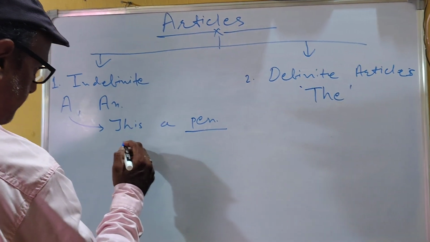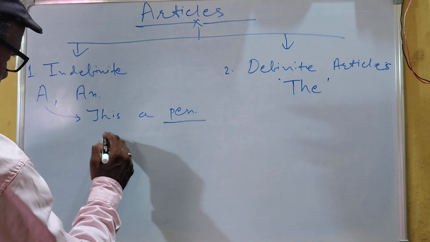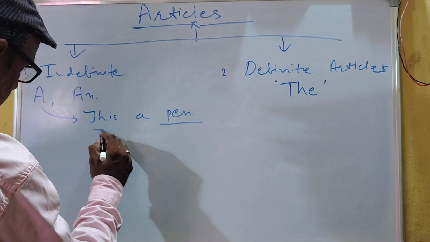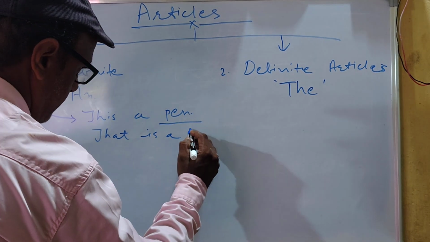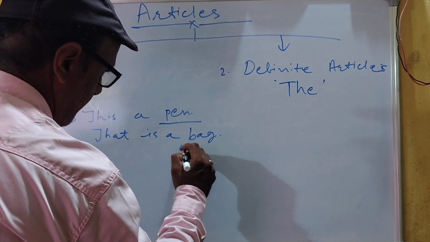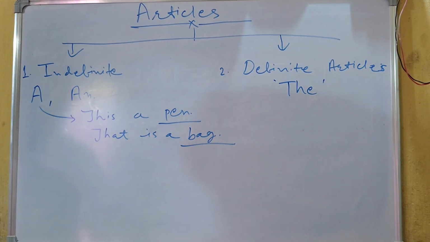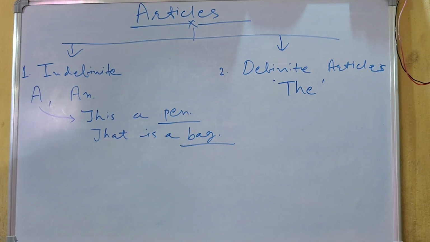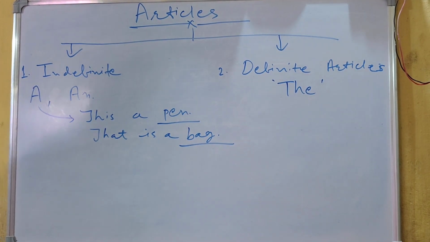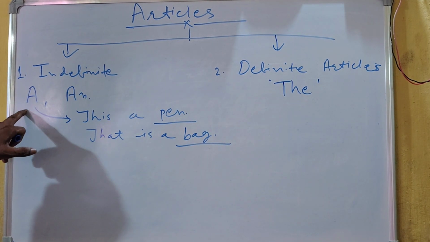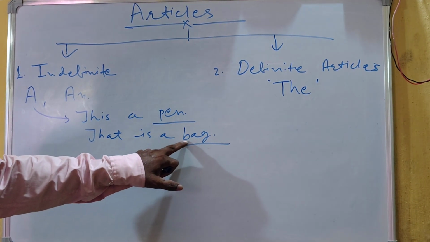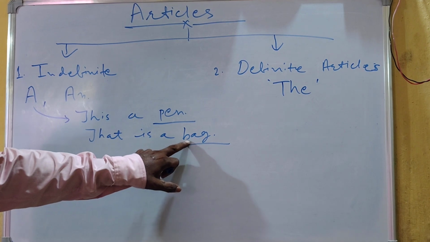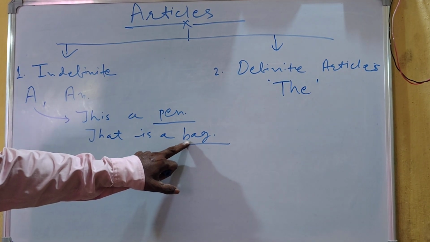Another one is, this is a pen. That is a bag. Again here countable noun. Just before the countable noun we will use this A. Because here the consonant comes out.